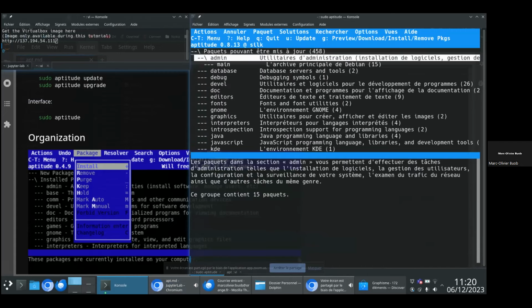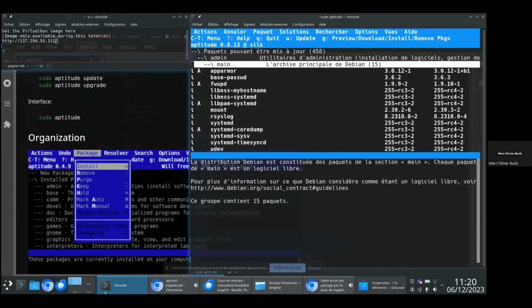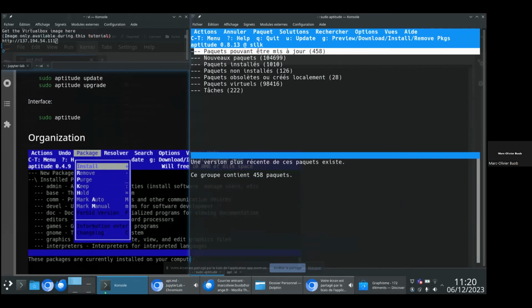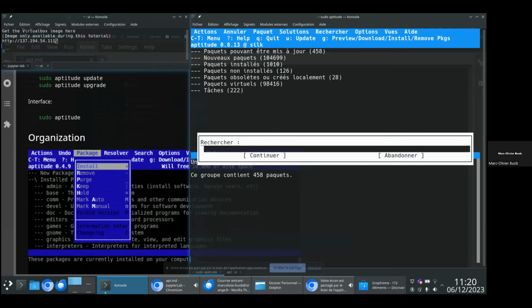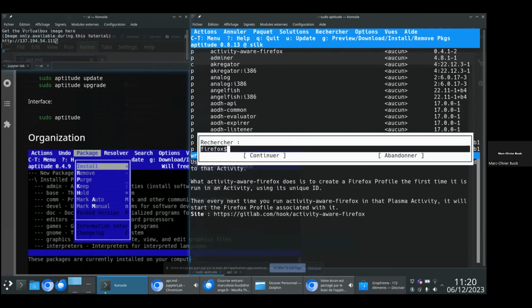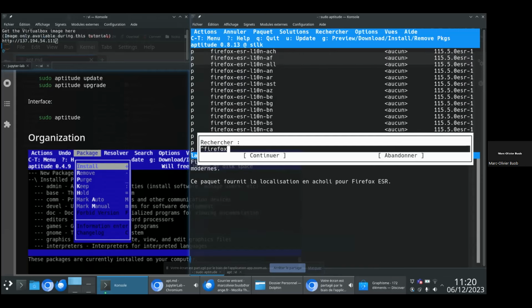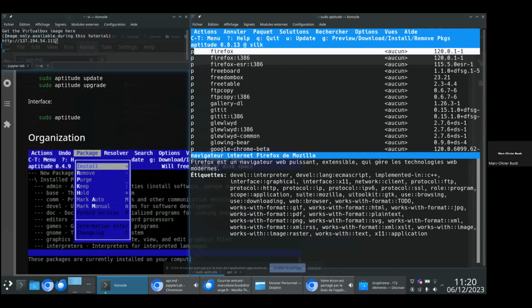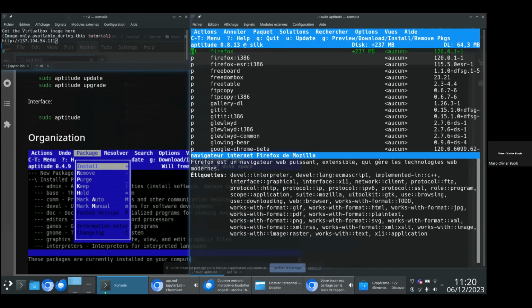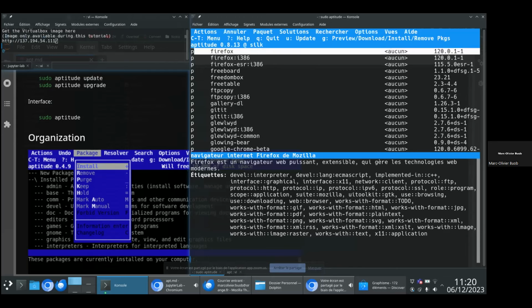So here, as I said, I can list many packages that are installed. If you want to find a specific package, for example Firefox, you can use a slash and enter a regular expression to find your package. If I want to install it, I will press plus, and as you can see, it becomes green, which means it will be installed. If I don't want to install it, or if I want to purge it or remove it, I will press minus or underscore.